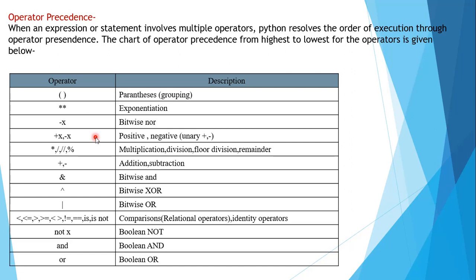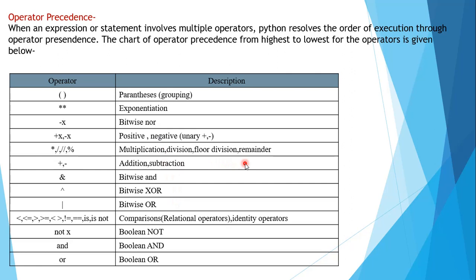Okay, so basically it is the unary operator. Now the second one is multiplication, division, float division, remainder. All these operations are mentioned already. We have discussed what these operators are. Now let's try to find out what is the order among these.